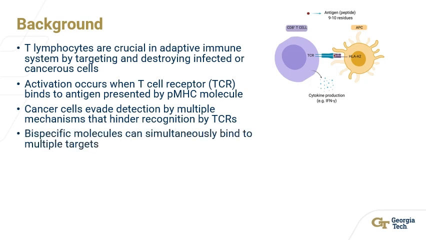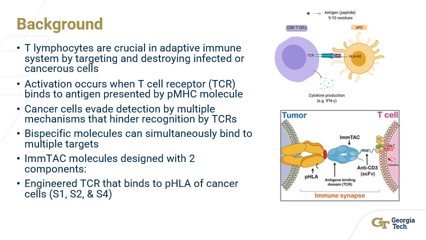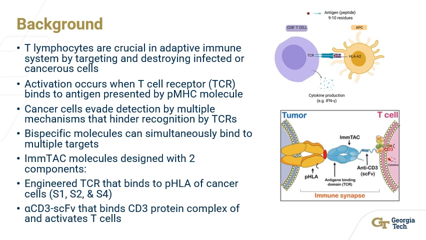Bispecific molecules are an attractive concept for cancer immunotherapy due to their ability to simultaneously bind to multiple targets. This project analyzes a set of bispecific molecules developed by UK-based biotech company Immunocore. These bispecific molecules, which I will call MTACs, consist of an engineered TCR that binds to cancerous pHLA and an anti-CD3 single-chain variable fragment that binds to the CD3 protein complex of T cells. My project focuses on the analysis of these developed MTACs for future implementation as cancer therapeutics.